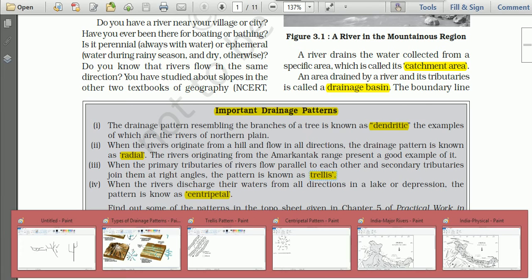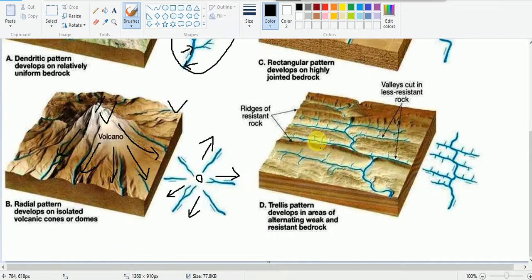And you may see this diagram also. See here, this is the case of trellis drainage pattern, and see this is the main primary tributary or the main river, and these are the tributaries, and tributaries join the main river at right angle. And remember, in the case of trellis pattern, it is found in the areas where there is alternate bands of hard rock and soft rock.